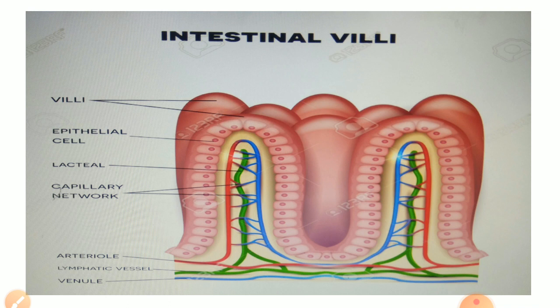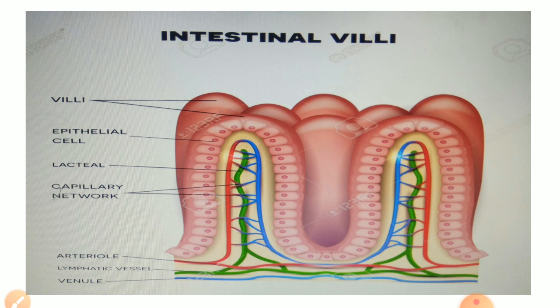Now absorption is needed. It is the process of mixing of digested food in the body fluid. It occurs in the ileum part of the small intestine, as earlier I have told you, which has millions of finger-like projections called villi. Villi provide a large area for absorption. They have a thin layer of cells and are richly supplied with blood capillaries, so they help in maximum absorption of digested food. Fatty acids and glycerol are insoluble in water. They cannot reach the bloodstream directly. They are absorbed by lymph capillaries.